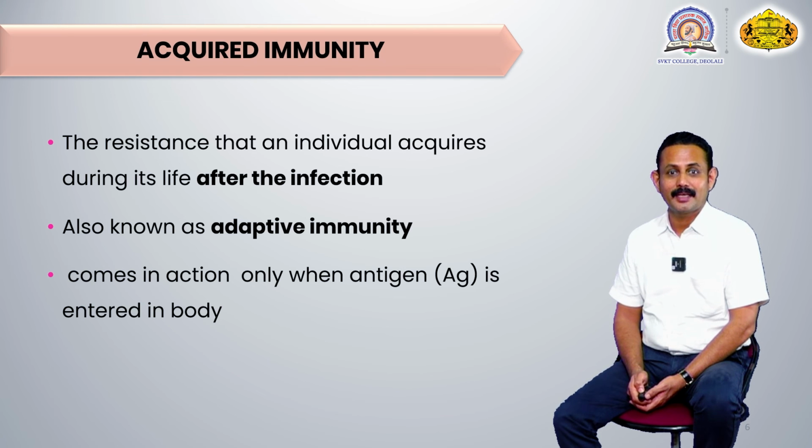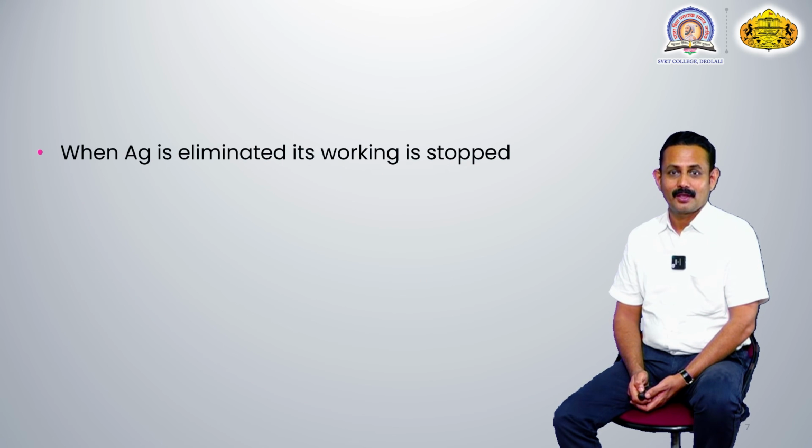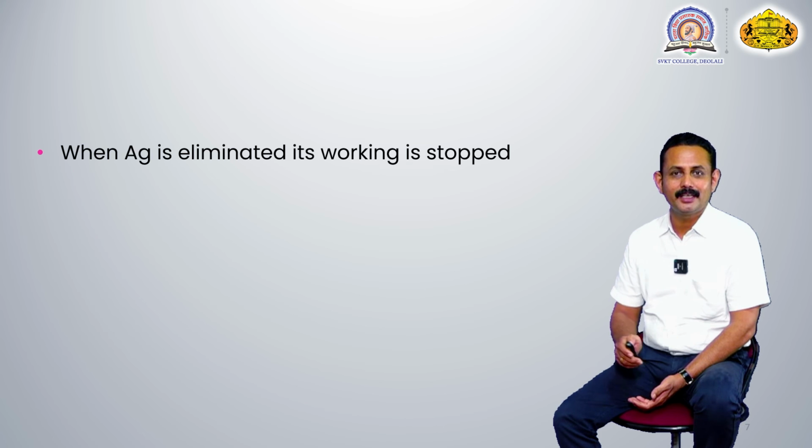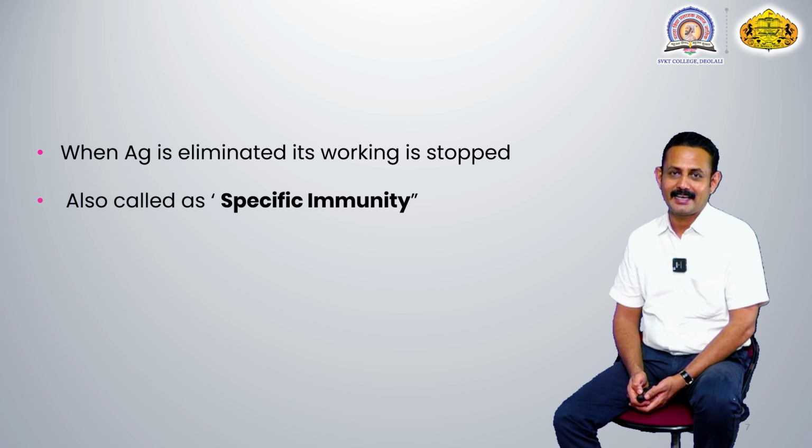Already I told you this immunity comes in action only when that antigen, that infectious agent, that foreign body, enters the body. Until the antigen is present, this immunity is working. But once that antigen has been eliminated, its working is stopped, because the danger from that antigen has been completely eliminated. That's why there is no need to produce this immunity further, and the working of this immunity is stopped after the elimination of that antigen.